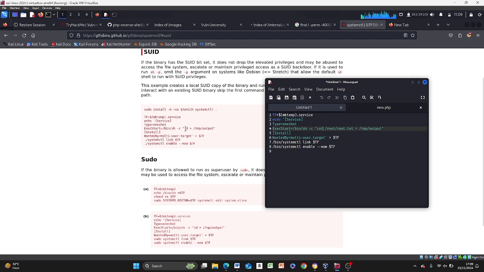But instead of doing id, which gets the ID of that particular user, what we're looking for, we're telling it to cat into the root directory, and inside the root directory there is supposed to be a root.txt file. What we're saying is push all of that into this particular temporary file called output. I don't know if that makes a lot of sense.